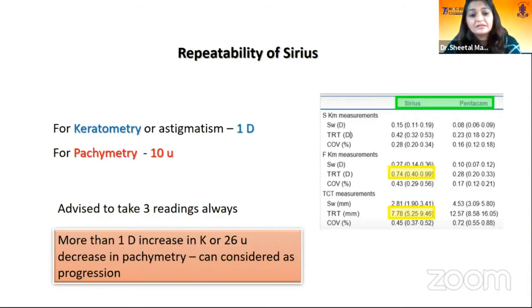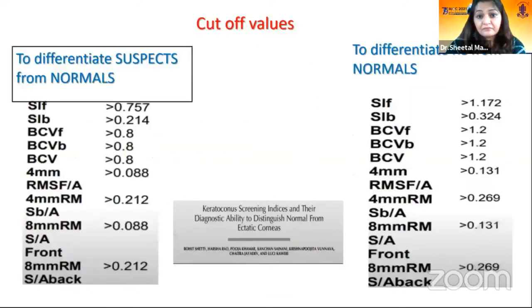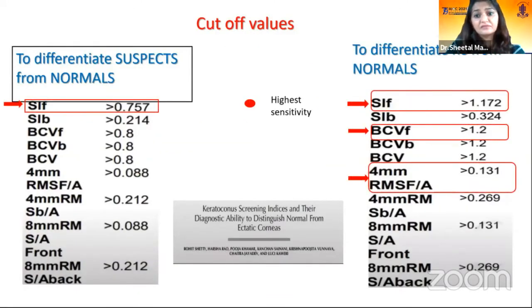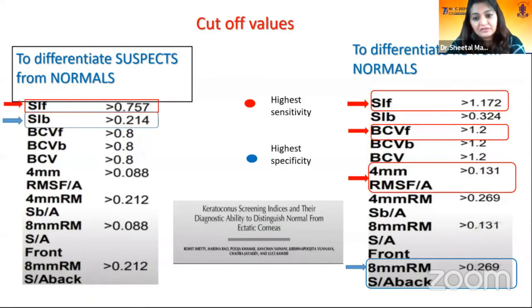So we generally take 3 readings for this, and we do not call it a progression until and unless the dioptric change is more than 1 diopter increase, or a pachymetry which is more than 25 micron decrease in pachymetry. There are cutoff values for suspects as well as normals with the highest sensitivity and specificity for different indices.